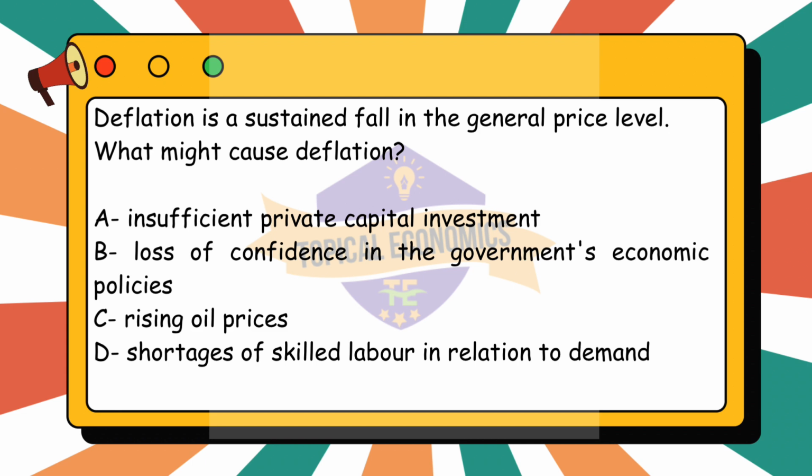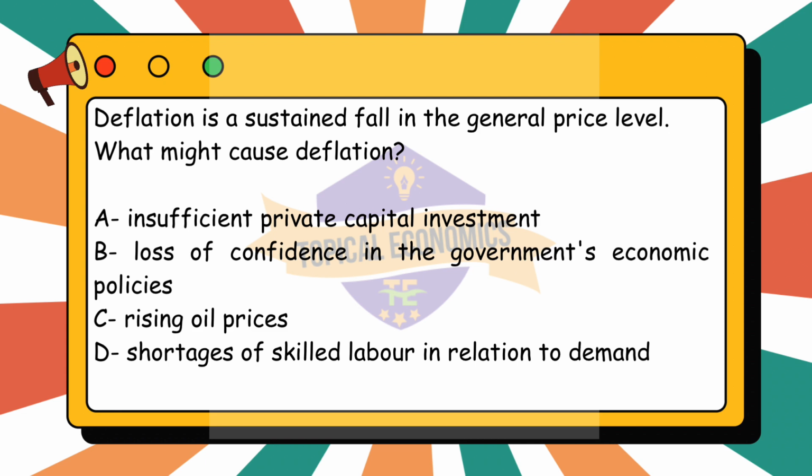What might cause deflation? A. Insufficient private capital investment. B. Loss of confidence in the government's economic policies. C. Rising oil prices. D. Shortages of skilled labor in relation to demand. This question is from year 2021, February-March version 2 paper.